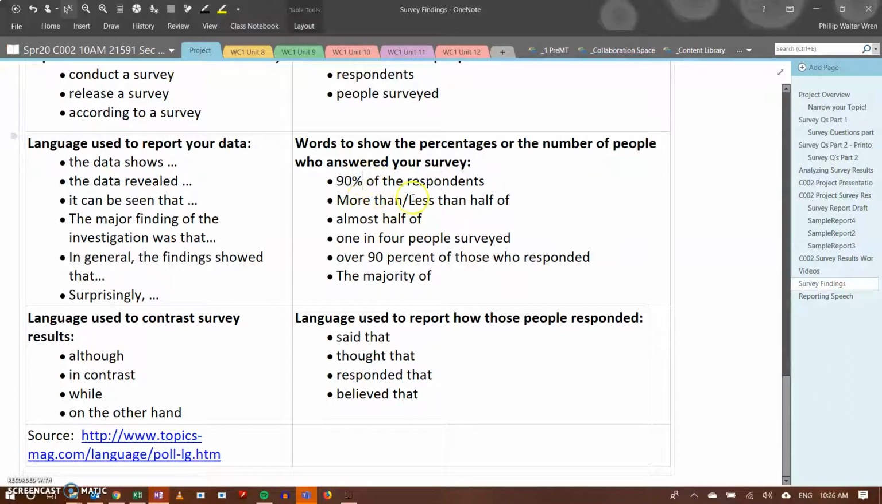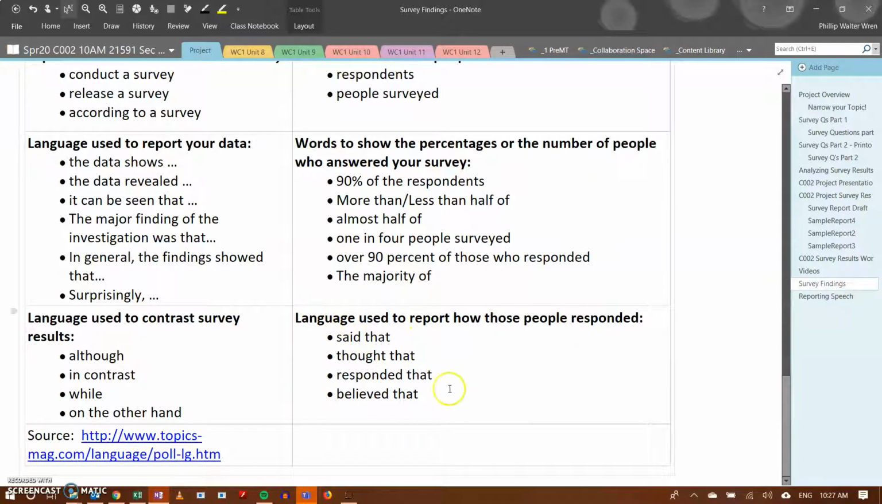So, more than, less than half of the respondents, the people surveyed. Almost half of the respondents, almost half of the people surveyed. 1 in 4 people surveyed, or 1 in 4 people, over 90% of those who responded, the majority of, so, the majority of respondents. Language used to contrast show different results. Although, in contrast, while, on the other hand, and language used to report how those people responded.